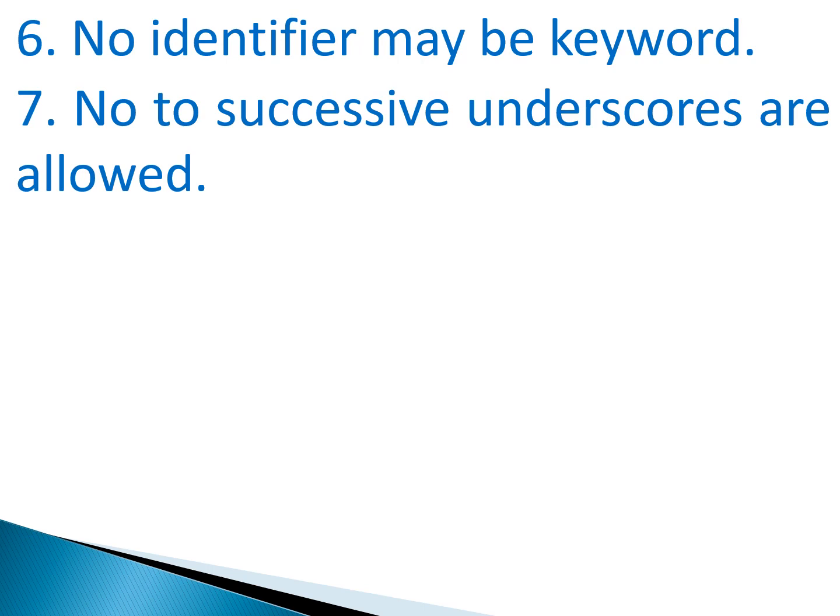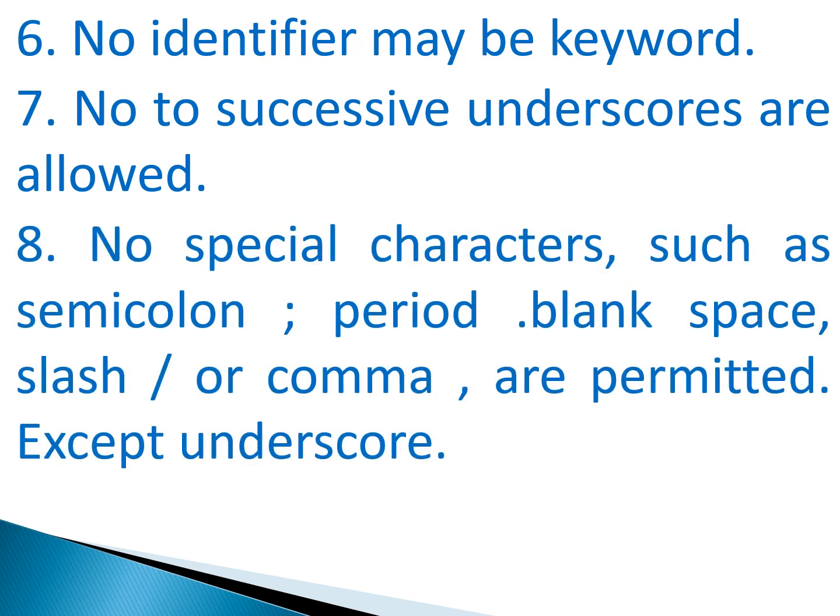As I told, an identifier will be a combination of alphabets and digits, and the only special symbol allowed is an underscore. But you cannot use two successive underscores. Then no special characters such as semicolon, period, blank space, slash, etc. are permitted. It means we cannot use any special symbols other than the underscore.